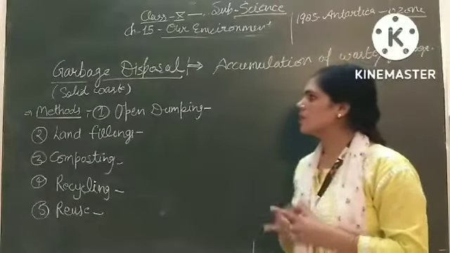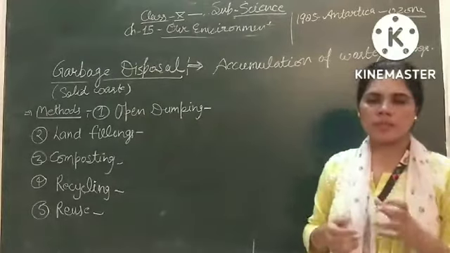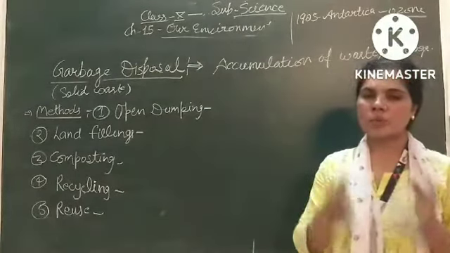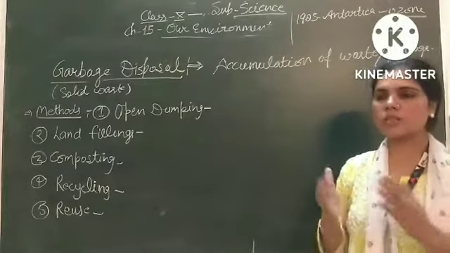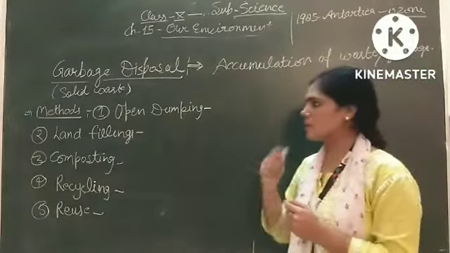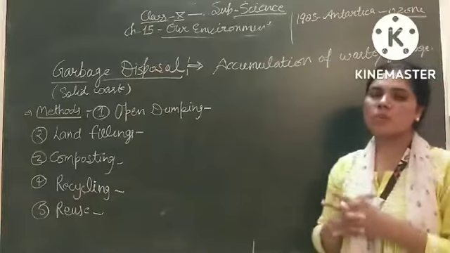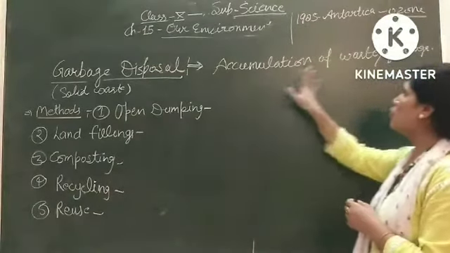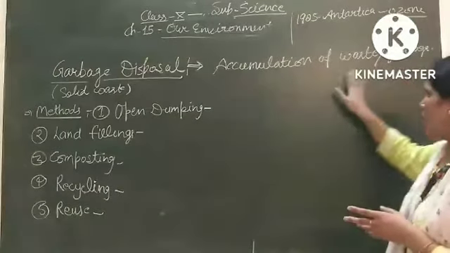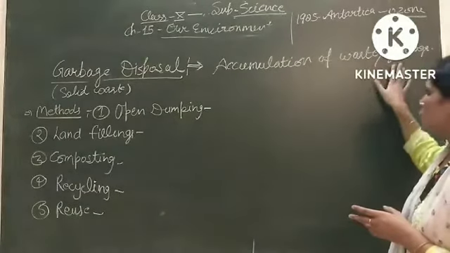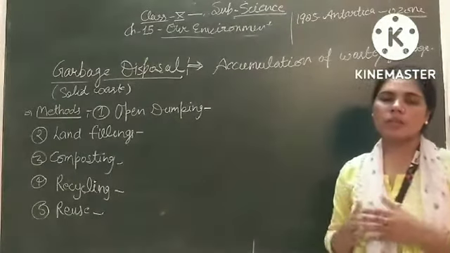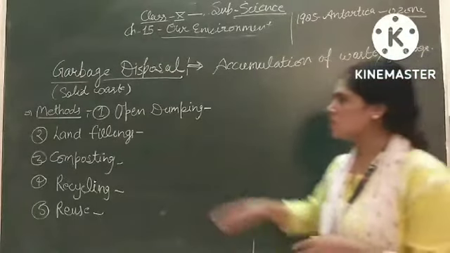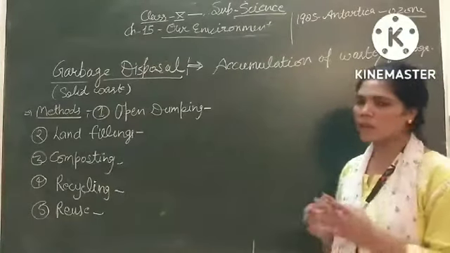Garbage disposal. Garbage is a solid waste. In our house, we produce different types of waste: liquid waste, that is known as sewage, and solid waste, that is known as garbage. Garbage disposal is a major problem, especially in urban areas. Garbage disposal is the accumulation of waste and garbage. If the accumulation occurs, it may produce many diseases. So how can we dispose of this garbage and waste? There are some methods for the disposal of garbage.